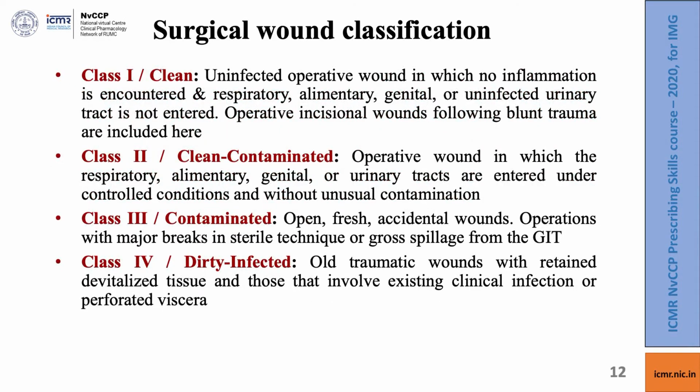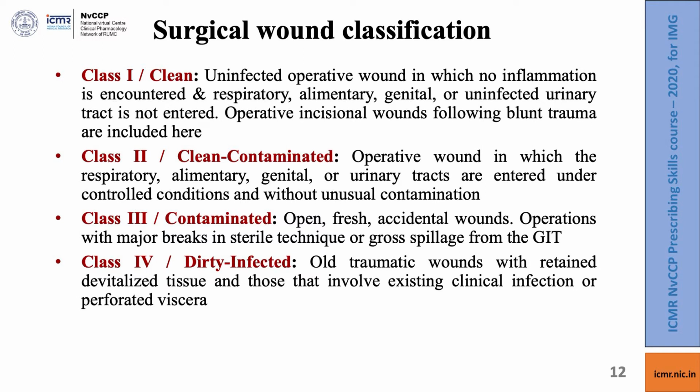Now we come to prophylaxis for surgical site infections. Now for considering prophylaxis, we have to categorize the wound on the basis of the infection potential, and there is a standard classification of surgical wounds in this regard. Class 1 or clean wounds are uninfected operative wounds in which no inflammation is encountered. The respiratory, alimentary, genital or the urinary tract are not entered. Operative incisional wounds and closed wounds following burn trauma are included in this category.